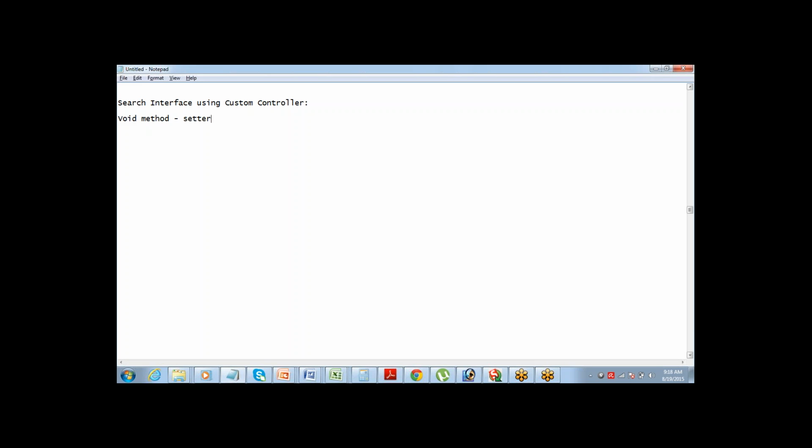A getter method is to get the value from the program to the page, correct? Controller to view. Controller is the program where your controlling logic is written. View is the front end interface. Here you need a get method. Now we are going to talk about view to controller. For this we need a set method.